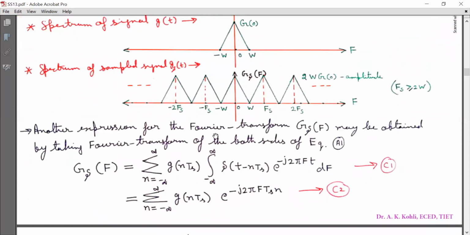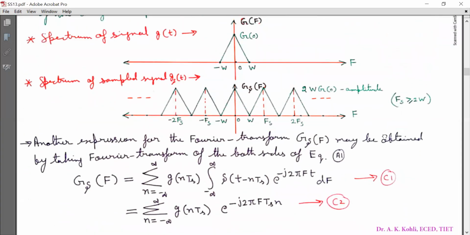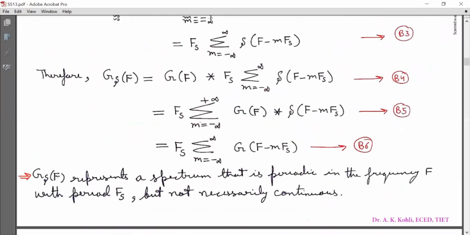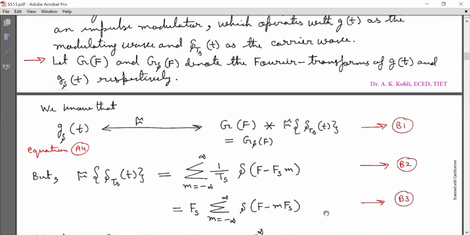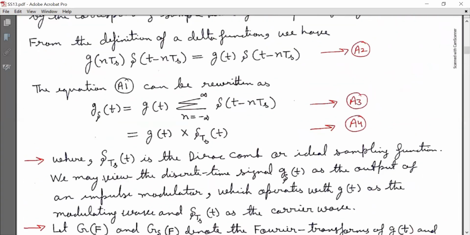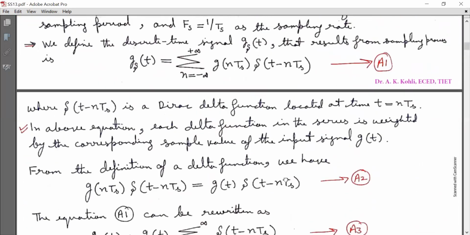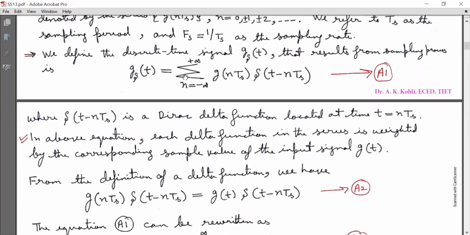Now another expression for the Fourier transform G delta(f) may be obtained by taking Fourier transform of both sides of equation A1. Look at equation A1. Now this is equation A1. g delta(t) is equal to summation n running from minus infinity to infinity g(nTs) into delta(t - nTs).